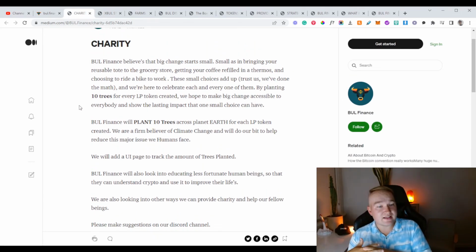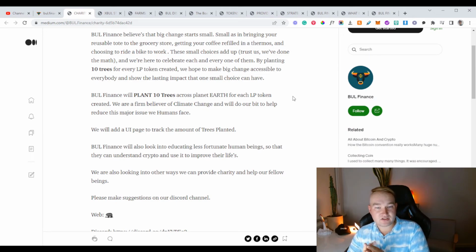So they've said Bull Finance believes that a big change starts small, like bringing your reusable tote to the grocery store, getting your coffee refilled in a thermos, and choosing to ride a bike to work. These small choices add up. Trust us, we've done the math, and we're here to celebrate each and every one of them by planting 10 trees for every LP token created. We hope to make a big change accessible to everybody to show the lasting impact that a small choice can make. Bull Finance will plant 10 trees across planet Earth for each LP token created.